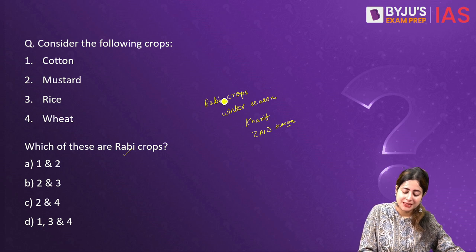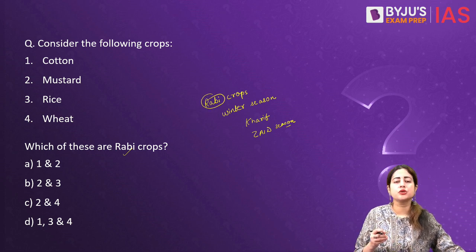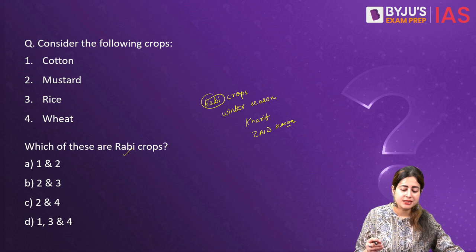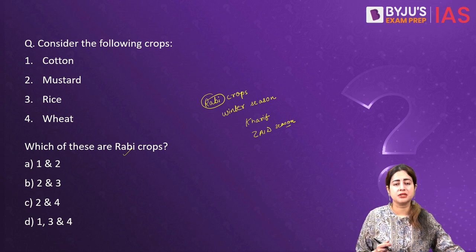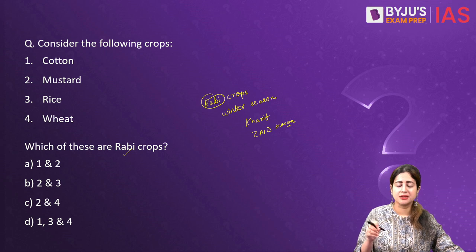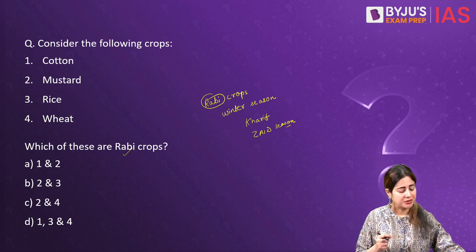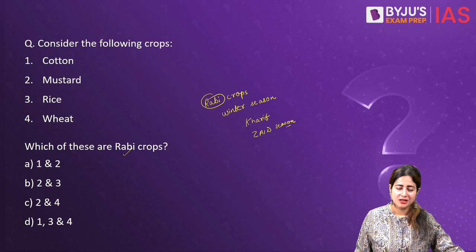Let's remember that it is the Rabi crops that are sown during the winter season and later they are harvested during the spring season, not just in India, but in fact many other regions of the subcontinent, including northwestern provinces, including Pakistan, including Bangladesh. And now let us analyze which of these then are Rabi crops.